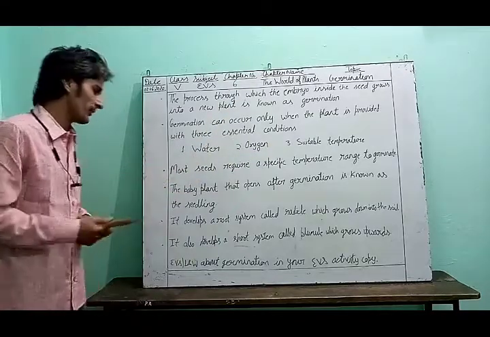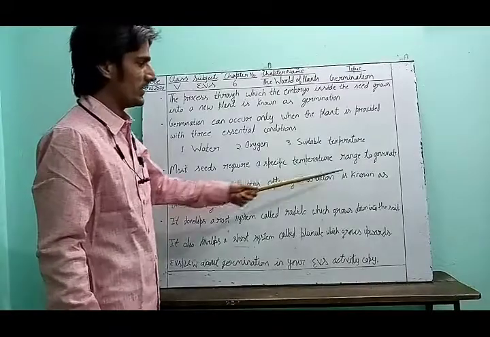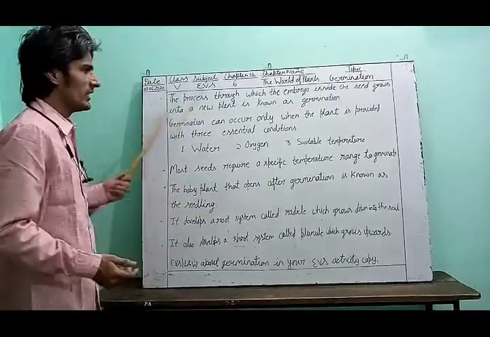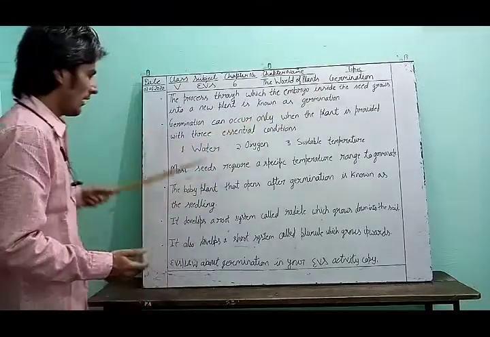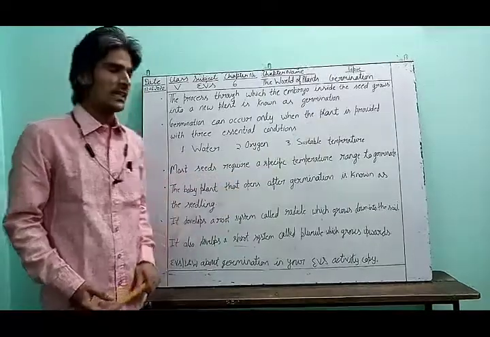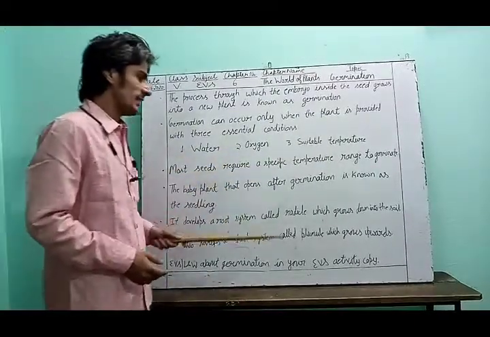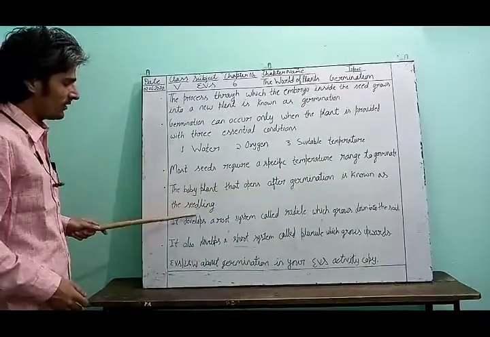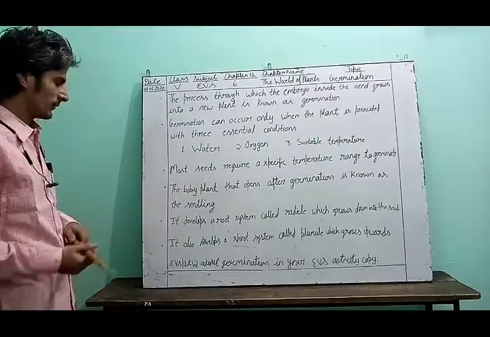The baby plant that emerges after germination is known as the seedling. Means when the germination process is completed, when the seed gets all these three conditions that are necessary for germination, then that seed goes to the next step and it becomes a seedling. That seedling is a baby plant.